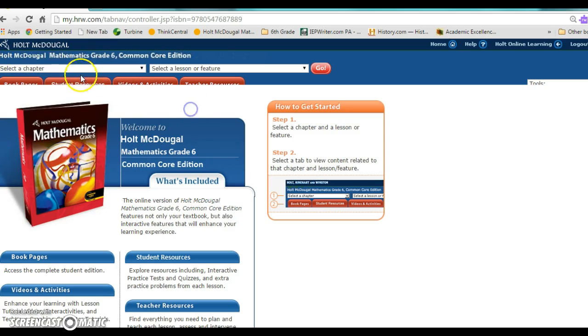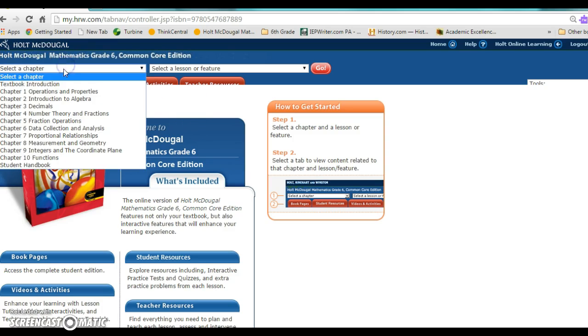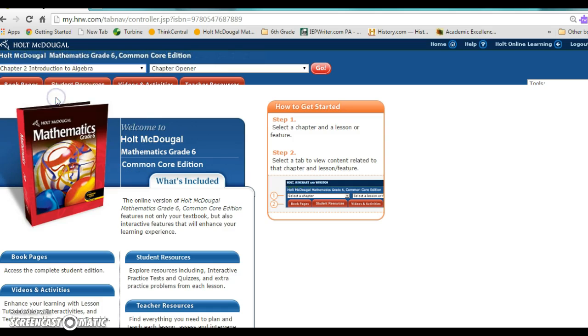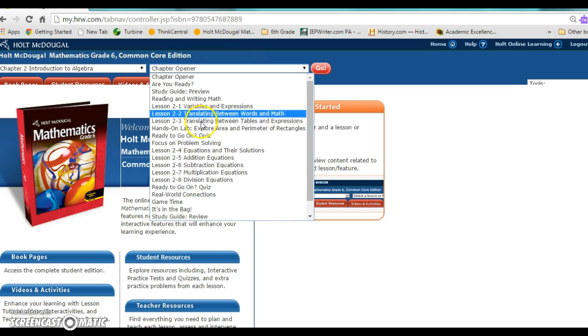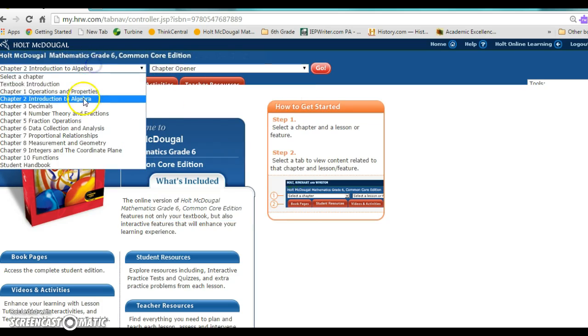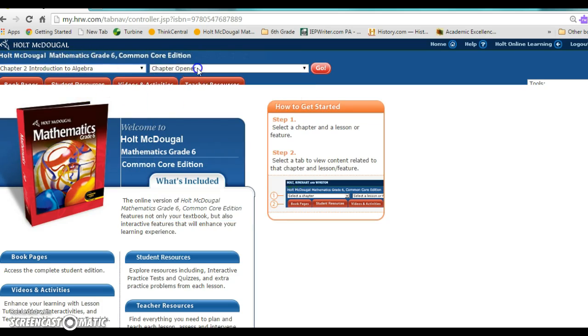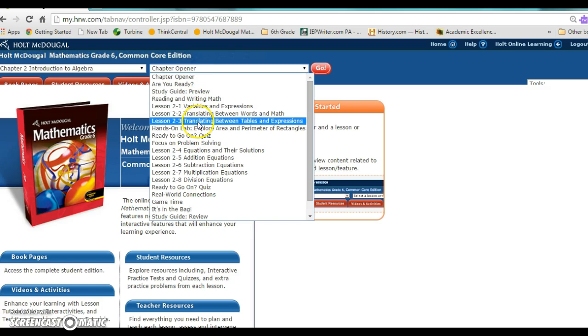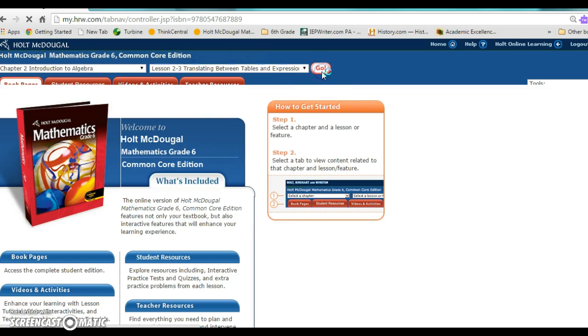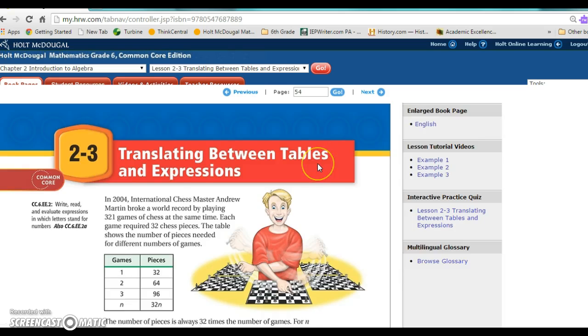Whenever you go to your math book, you're going to see a picture of it. Let's just say you are in Chapter 2, which is Introduction to Algebra, and you want to go to this specific lesson. You have to actually click on the unit or chapter and then the lesson that you're in. When you do that and hit go, it's going to pull up the math lesson. And there's some really great features in this ebook.